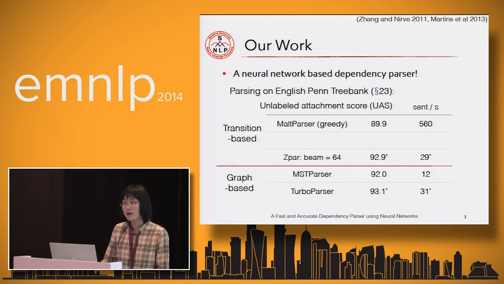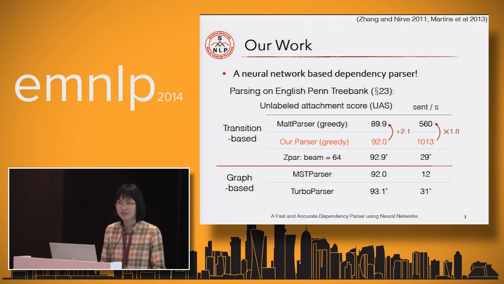Next, MSTParser and TurboParser are two representative graph-based parsers. They tend to have higher scores, but they are also parsing quite slowly. Here is where we are. Our parser is also a greedy transition-based parser. Now we can get around 92% accuracy, and our parser is running even faster than MaltParser. We can parse 1,000 sentences per second for English.